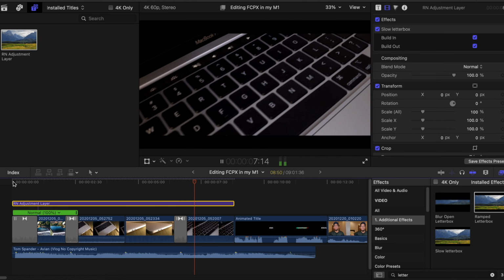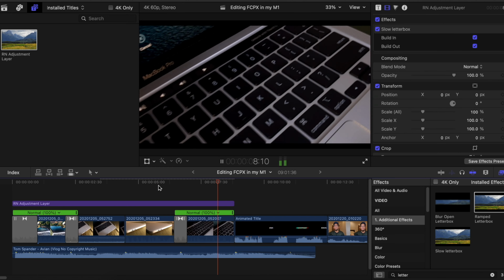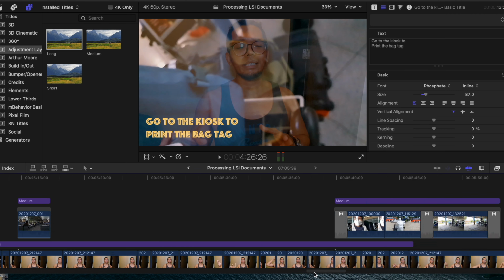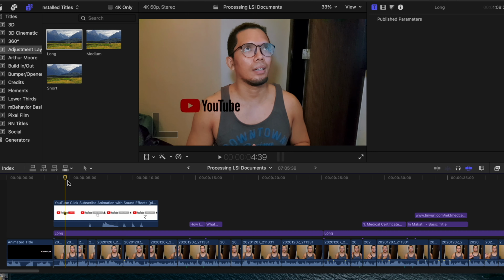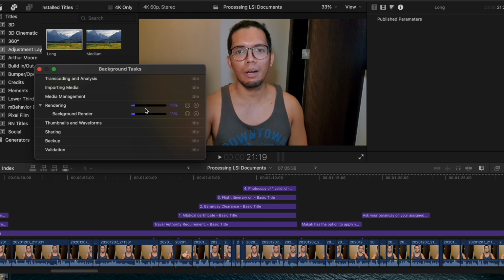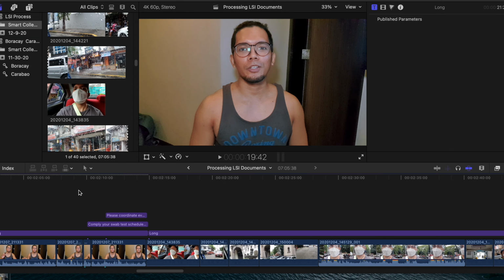Next is to apply transitions and other sound effects as necessary. Usually, I also do this together with the cutting process just to test if a transition goes well with the background music. The next step is to apply the LUT and adjust the color grade on each clip as necessary. When applying the LUT, in order to do it faster, use an adjustment layer. In this way, you can edit the color grade and apply the LUT in one go. What I do is to cut the adjustment layer into sections such that when I move or sometimes accidentally edit it, rendering will only happen to that section.